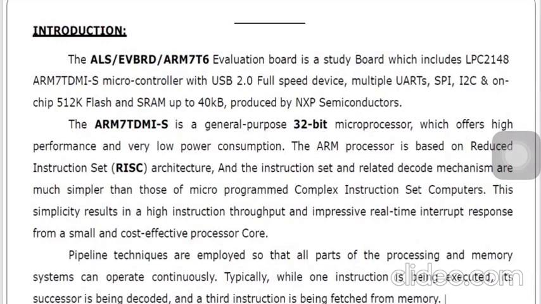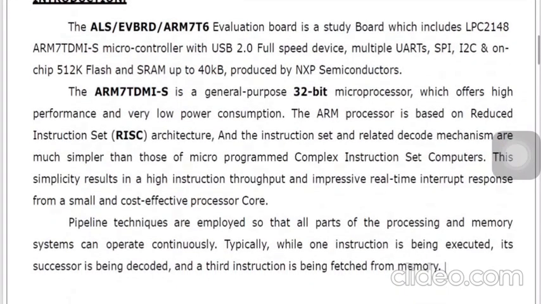This simplification results in high instruction throughput and impressive real-time interrupt response from a small and cost effective processor core. So it simplifies things and gives high throughput. In simple words, its performance is very good, right?